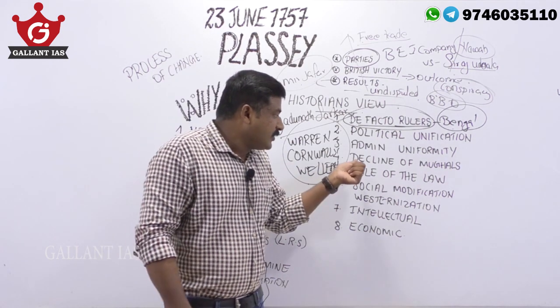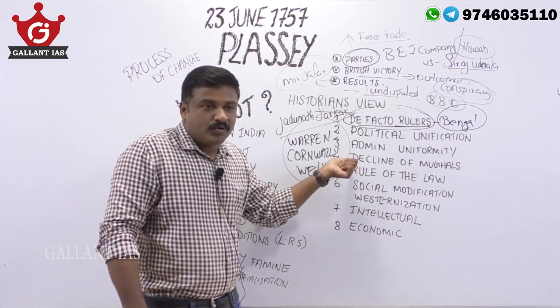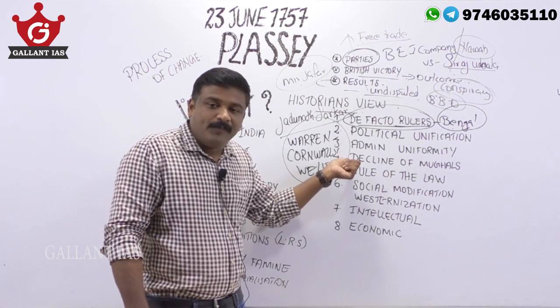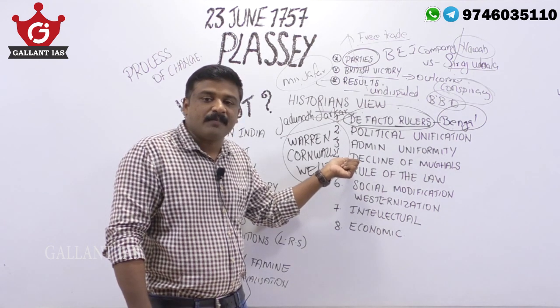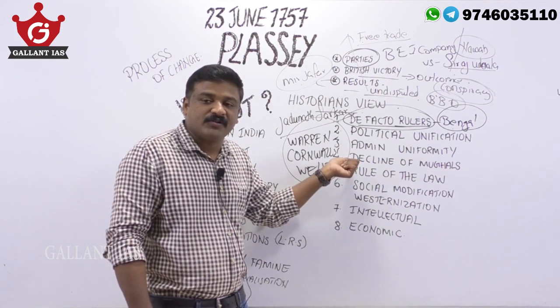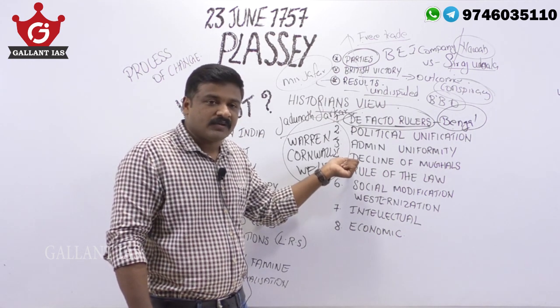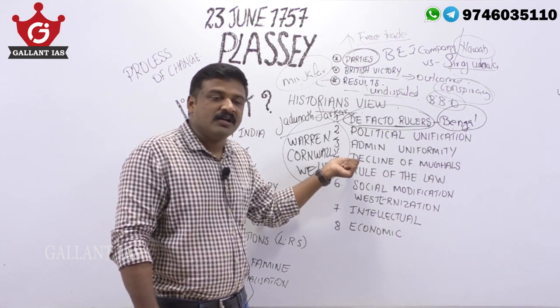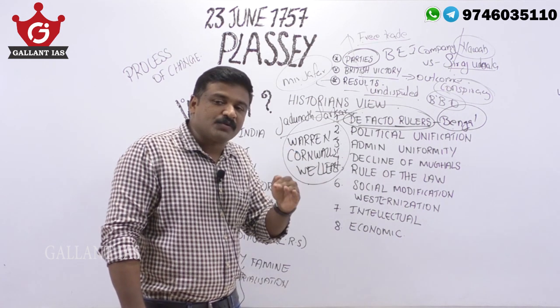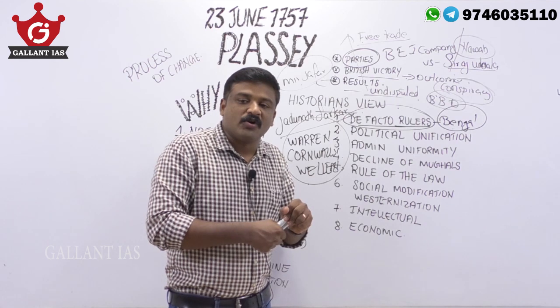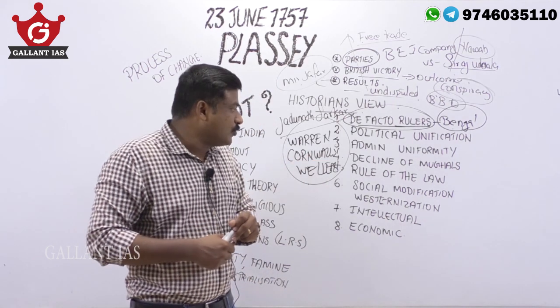Then also the decline of the Mughals. The decline of the Mughals created a power vacuum, and the British East India Company filled that power vacuum in North India with the victory at Plassey. That is one argument. With the victory at Plassey, gradually, stage by stage, the British East India Company filled the power vacuum which was created in North India due to the decline of the Mughals.